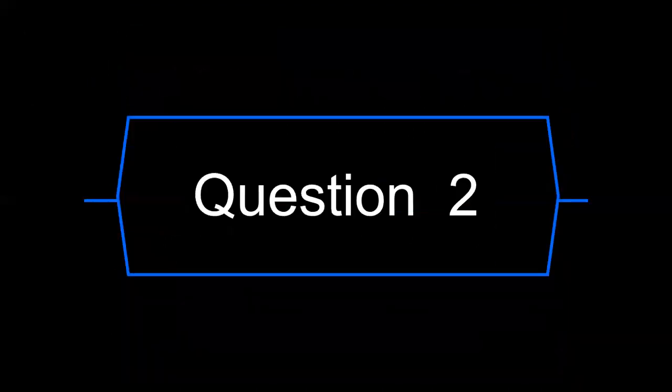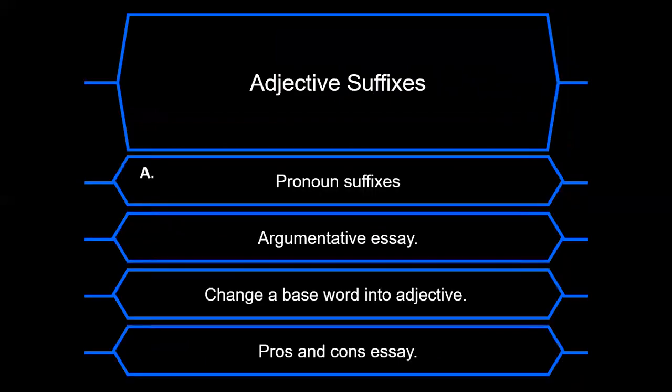Question number 2. It is an adjective suffix. What is an adjective suffix in this case? We have 4 possible answers.